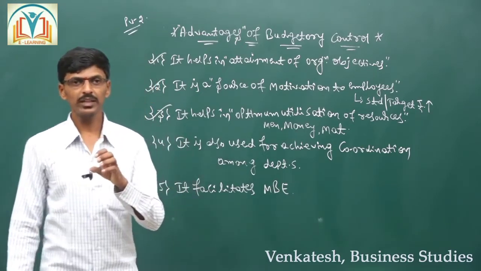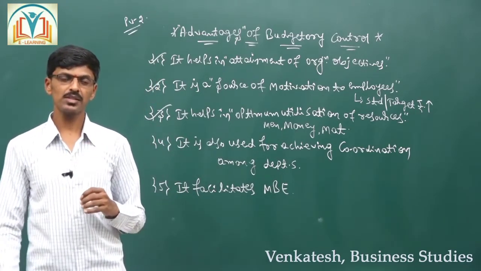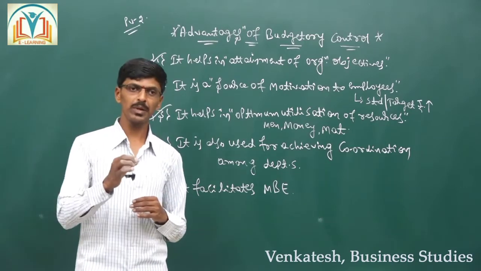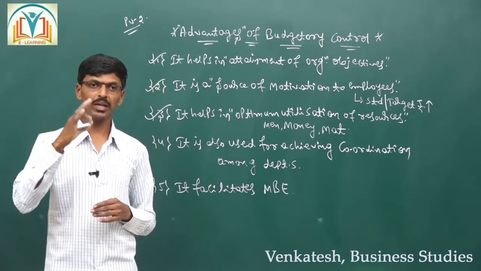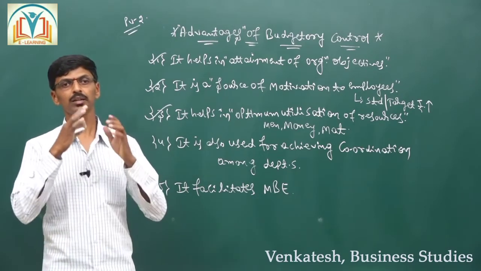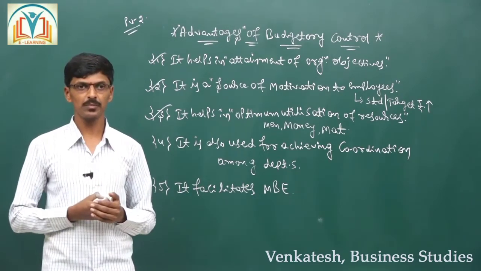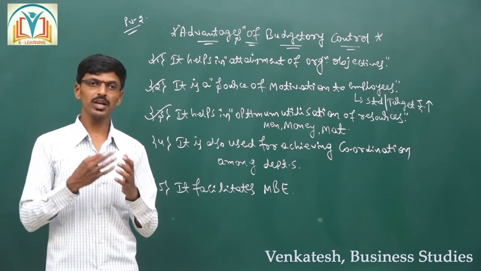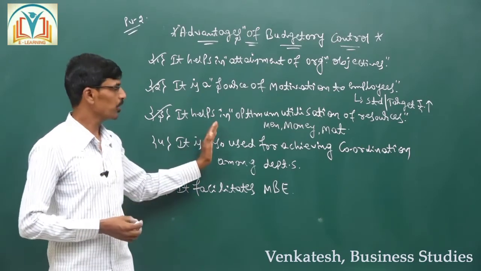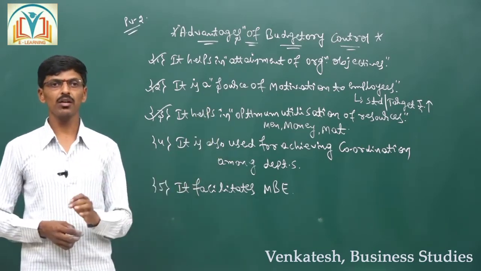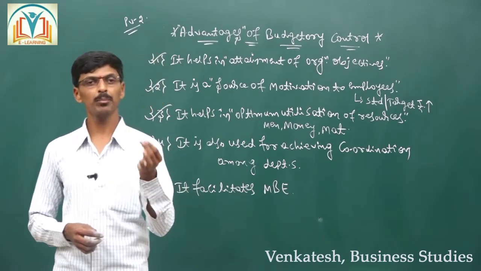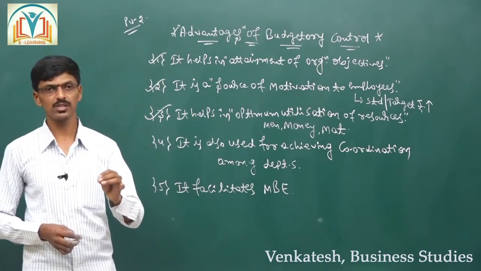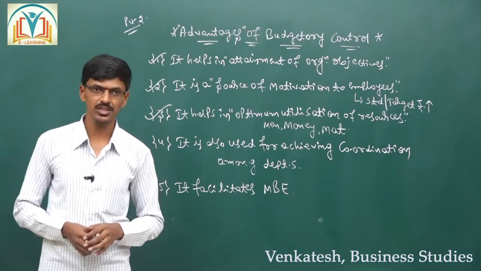The different departmental managers are going to prepare a budget based on the main budget prepared by the top level managers, which ensures proper utilization of available resources like men, money, material and all the resources in the organization.